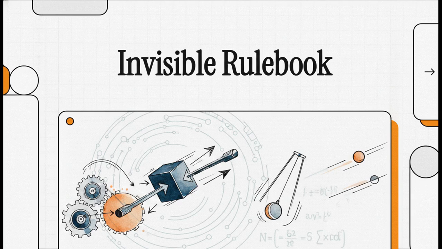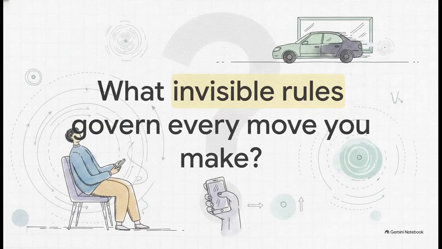Welcome to This Explainer. Today, we're diving into something absolutely fascinating. We are going to decode the literal and visible rulebook of the universe. We're talking about the foundational code of mechanics and Newton's laws that secretly govern, well, literally everything in our everyday physical world. Seriously, take a second and just look around you.